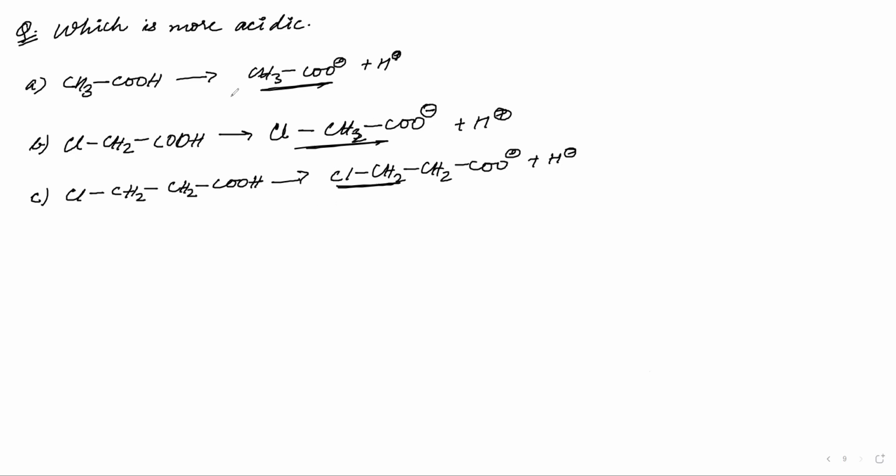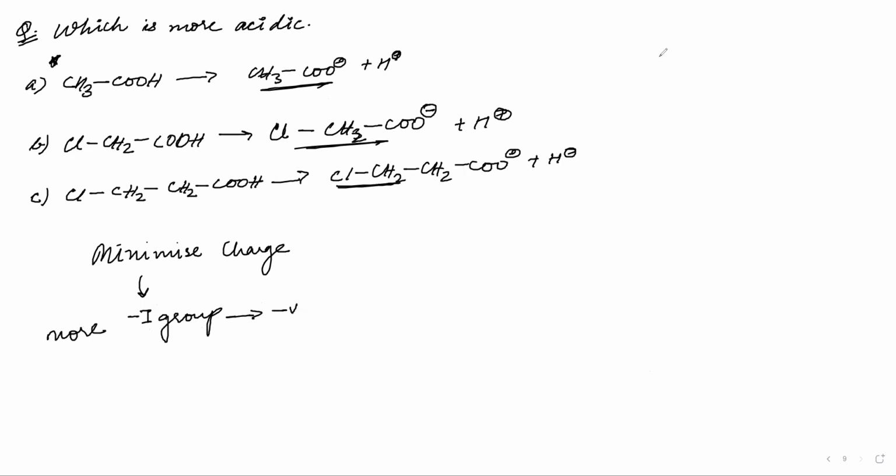Between A, B, and C, I can easily eliminate A because it does not have any electron-withdrawing group. First of all, the first thing that I have to do is minimize charge. And how will I minimize charge? By looking at minus I groups. If there is a more minus I group, this will lead to less negative charge.